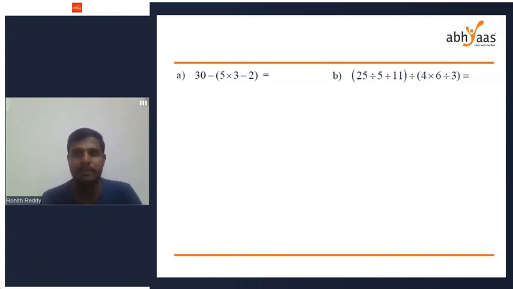Just do A and B first. What is the answer for question number 1? 30 minus 5 into 3 minus 2. I want an answer. Okay, Bhumi got 26. Any more answers?